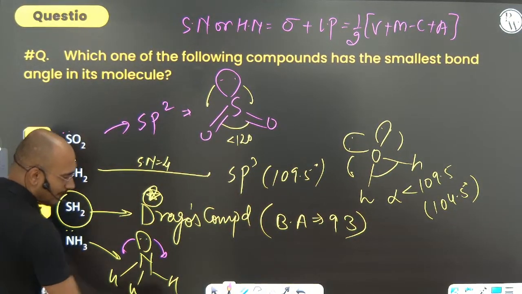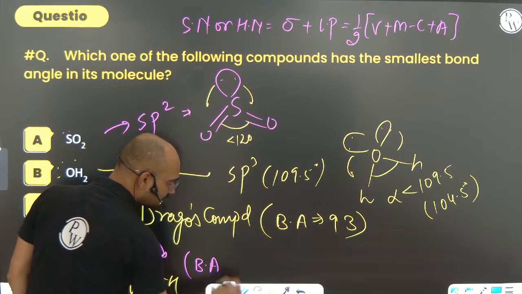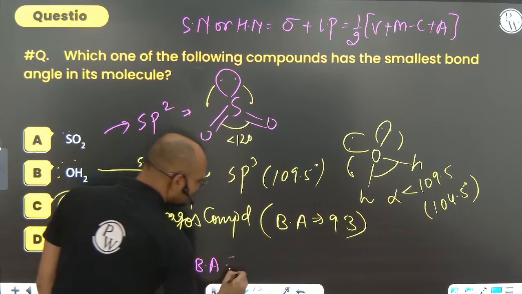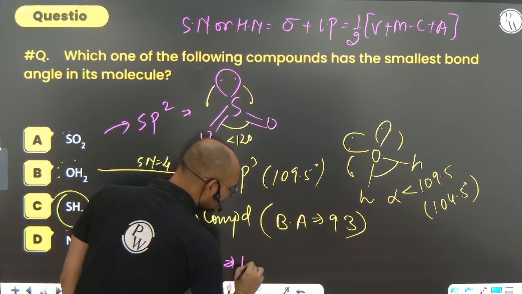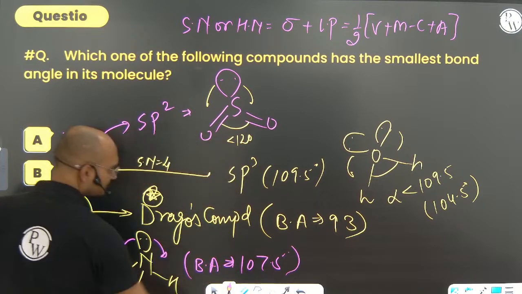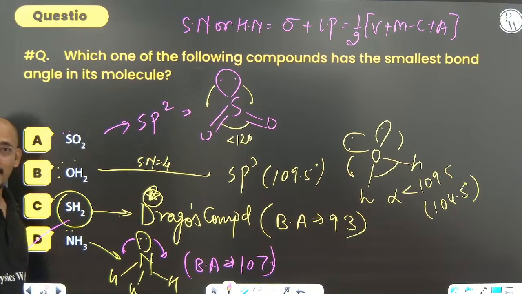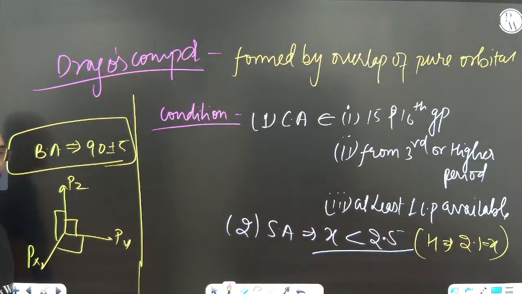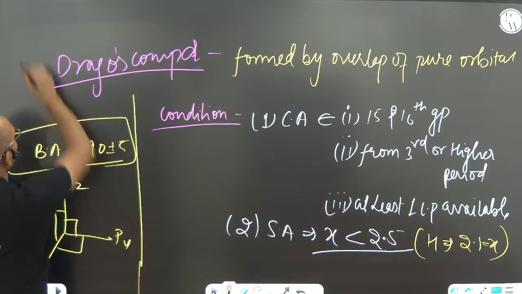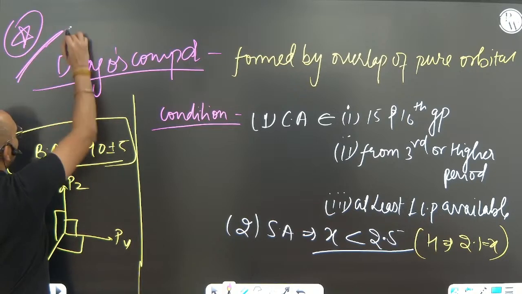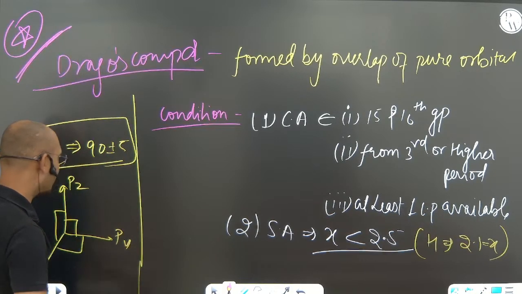We are expecting a bond angle of 109.5, but it comes to around 107.5 or 107 degrees. So the maximum is going to be ammonia. Any doubt? It is a very, very important point. Please keep it in mind. And which are the molecules, I have already told you.